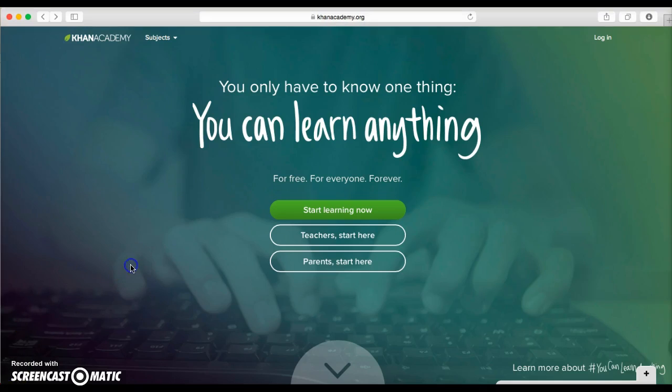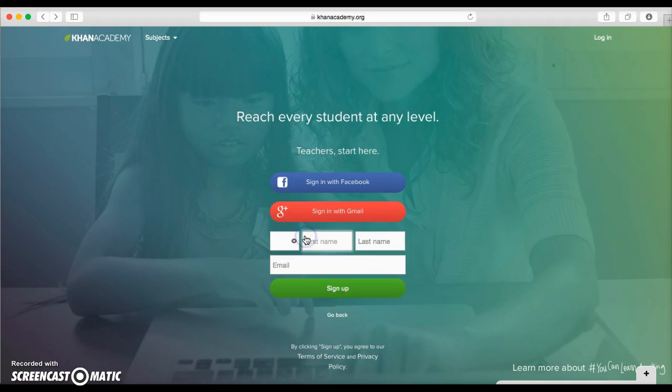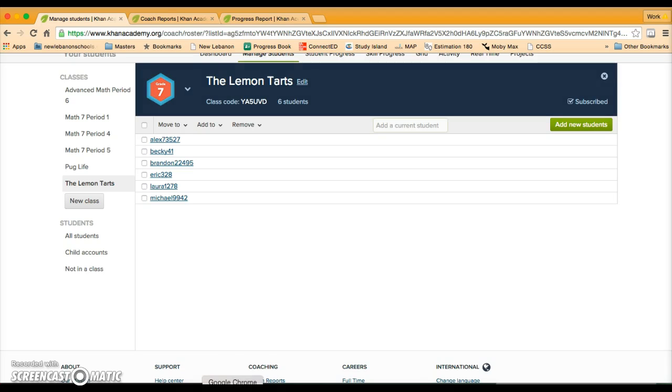If you're a teacher, you click on the Teachers Start Here. I always sign in with Gmail just because my school uses Google and we have a Gmail account, so I sign in with that. But if you don't have a Gmail account, you can always just enter your first and last name and your email. I already have an account set up, so I'm going to enter into my home page.